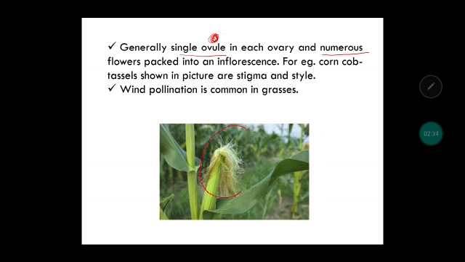You can see over here, this is the inflorescence, the flower structure we are talking about. Numerous, many flowers means many stigmas, many styles in these tassels. This feathery structure is referred to as tassels. So this is the example of a corn. And wind pollination is very common in grasses.